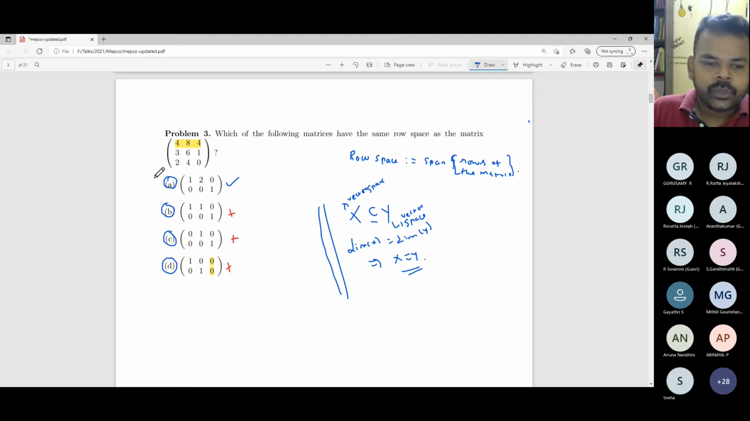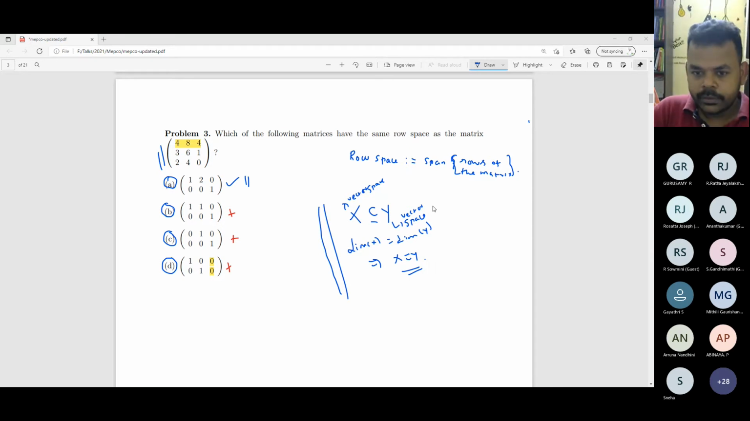I'm just using this. So here, the row space of this matrix is contained in the row space of this matrix. Both of them have dimension 2, so you don't have the proper inclusion. It's an equality. So for this matrix, you have the row space, not range space, don't confuse. The row space of the matrix given in A is the same as the row space of the given matrix. Is it clear?